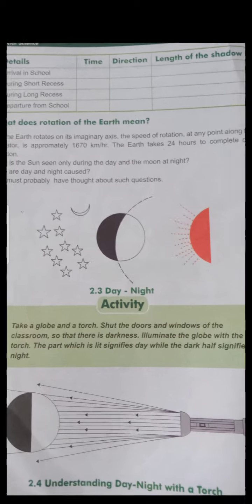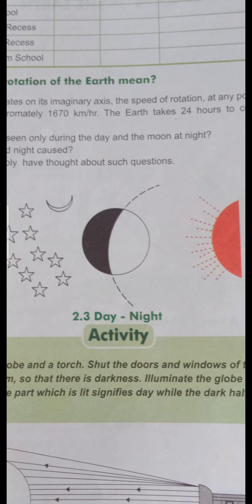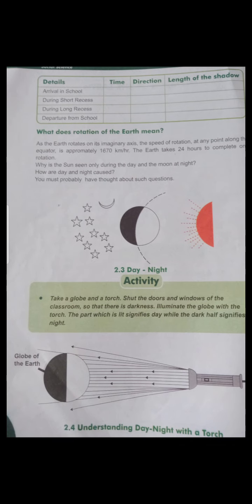Now when the earth is rotating, the speed of the earth is 1670 kilometers per hour. You can see this figure here. The part of the earth which is facing the sun is having day and the opposite part is having night. I am repeating once that the earth takes 24 hours to complete one rotation.